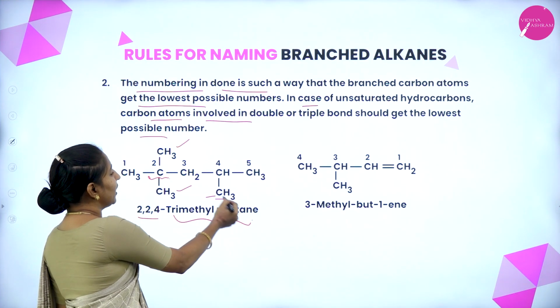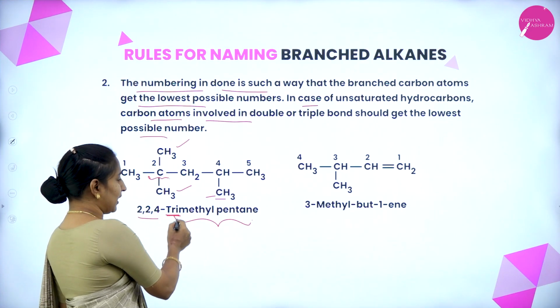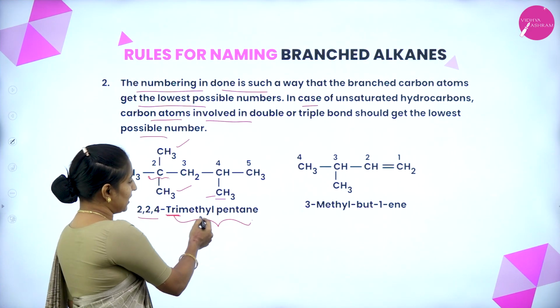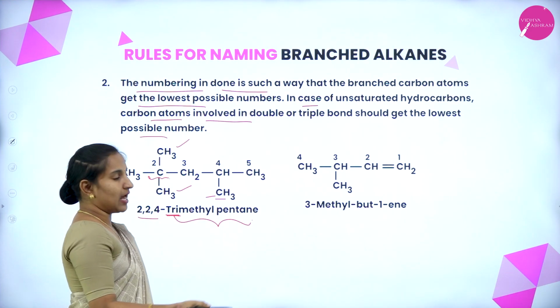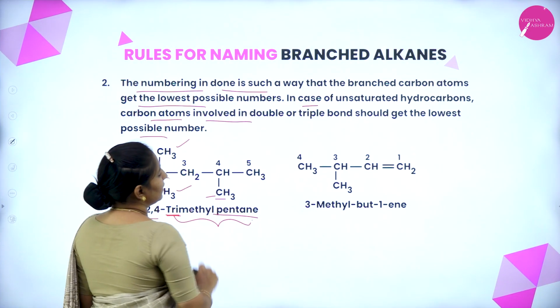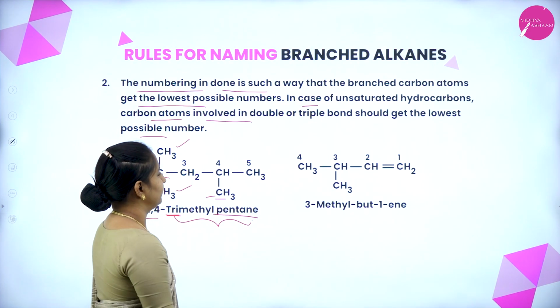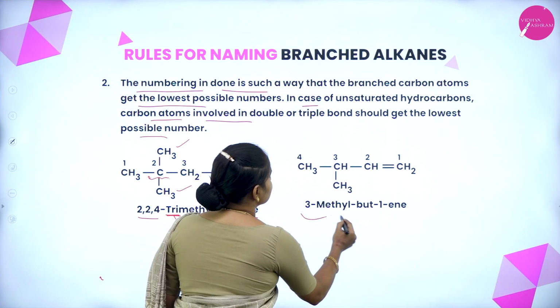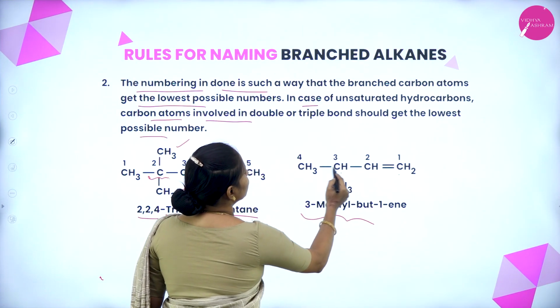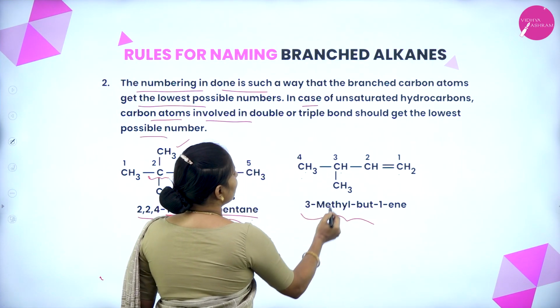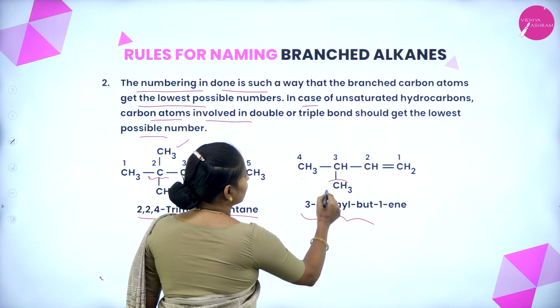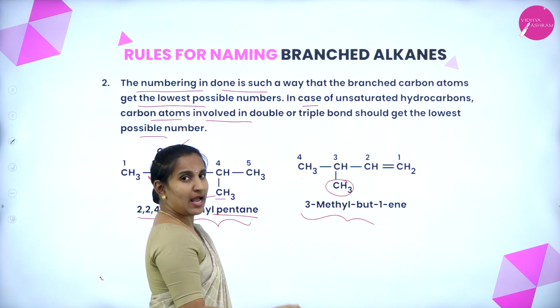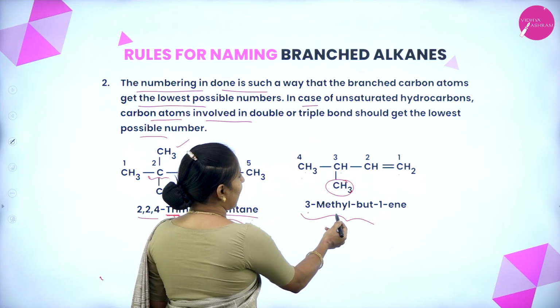Presence of 3 methyl groups, we take it as trimethyl. Presence of 5 carbons, taken as pentane. In this next example, 1, 2, 3, 4: at carbon number 3 we have a methyl group, that is 3-methyl.